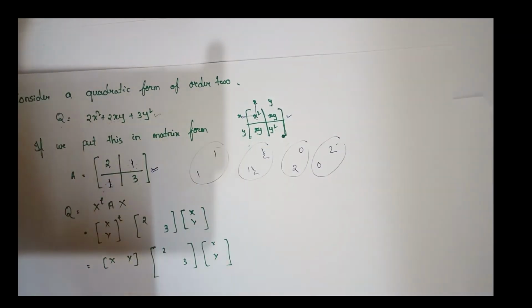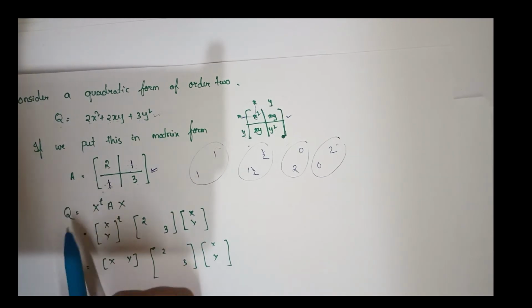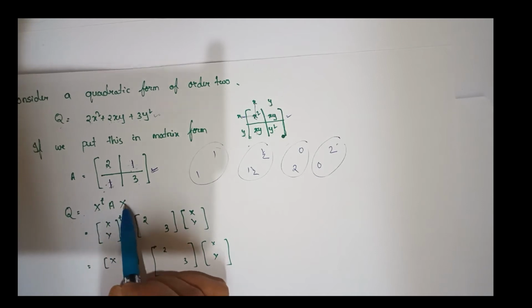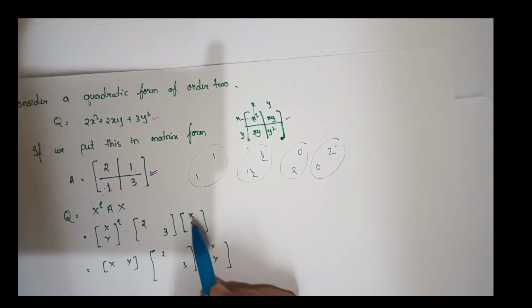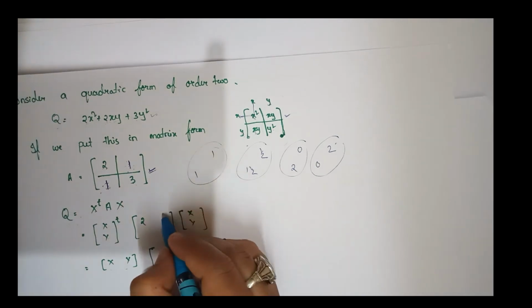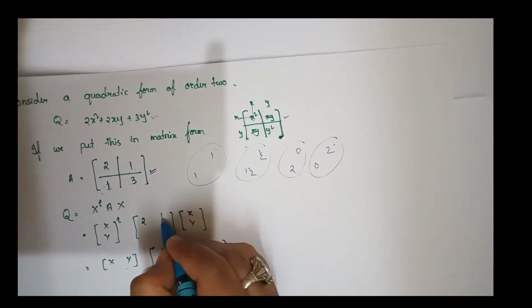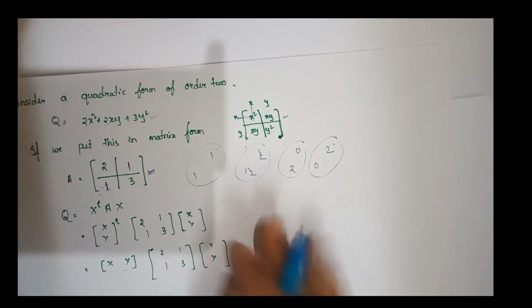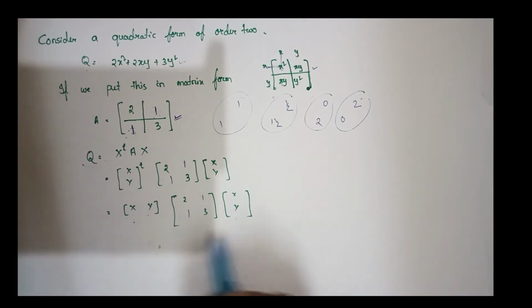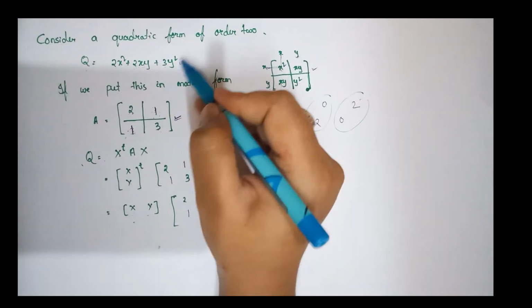Look, I'll also give you an example of 3 variables. At that time we will understand what we actually mean by symmetrical division. So this is Q, and we can represent Q equals X transpose A X, where X means x and y, the 2 variables, and the transpose of X is x and y written as a row. This is 2 and 3, and here I always have to choose the unique solution, that is the symmetrical division of the matrix. After multiplication of this you will get Q, so you can check this. You can multiply it and you will get the same answer.